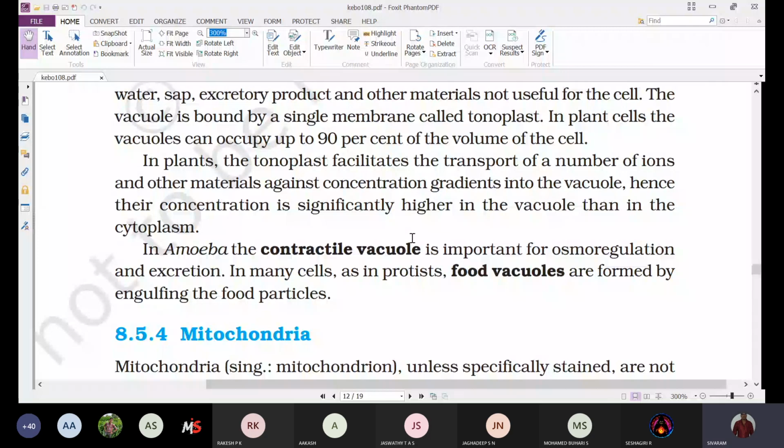Okay, that is unicellular animals, animal-like organisms like protozoans, especially the freshwater unicellular protozoans like amoeba. In amoeba, the contractile vacuole is important for osmoregulation and excretion.